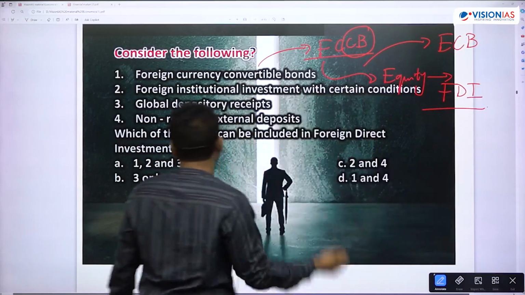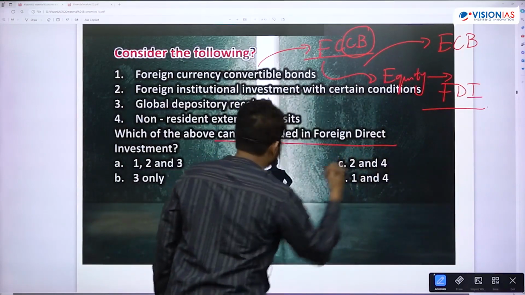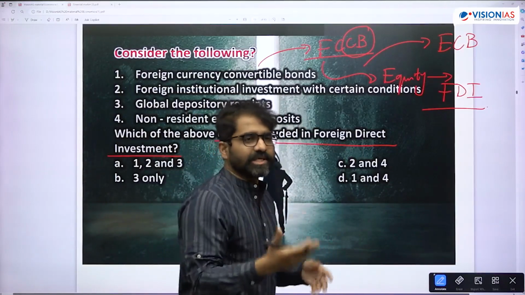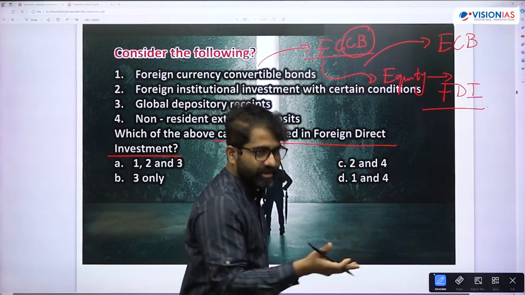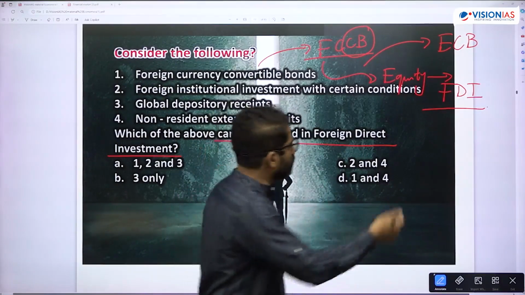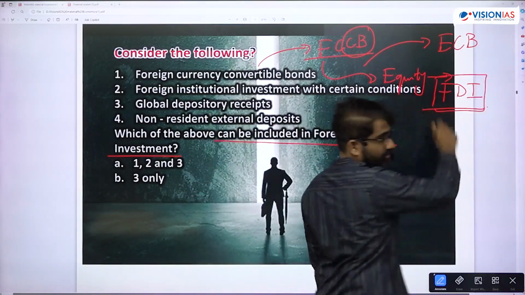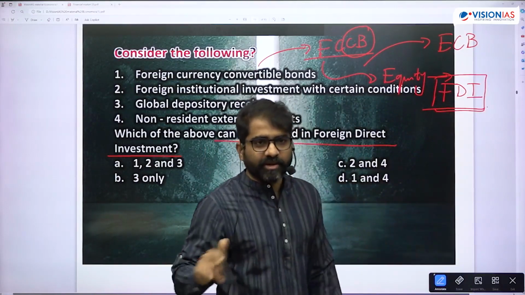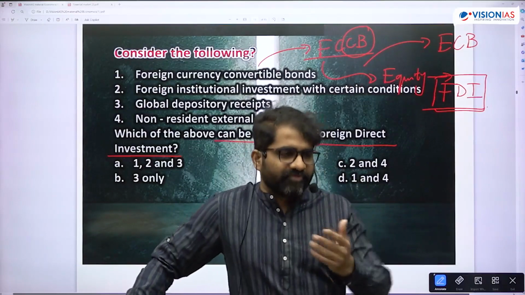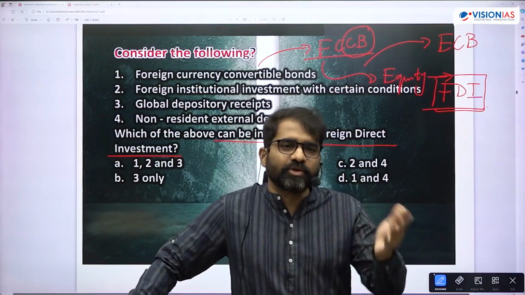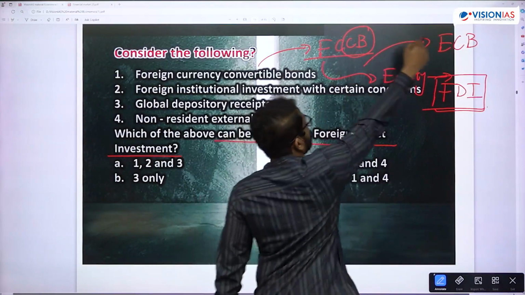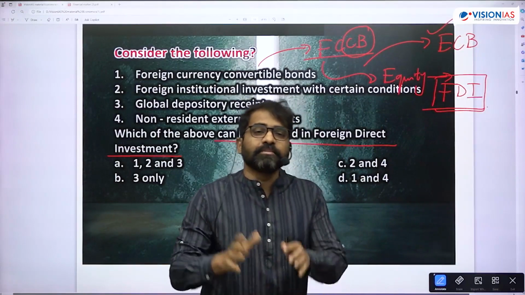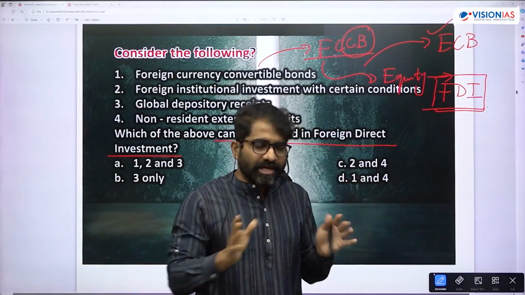So the question here is, which of the above can be included? It is not definitely included. Can be. It can be included. So that portion of FCCB which can be converted into equity can be included in what? FDI. Are you able to get this? But that portion which cannot be converted into equity, which remains as a debt only, I have to hold it as a bond and redeem it after the maturity, that will be ECB only. Is that okay? So FCCB may figure even in my ECB, but which portion?